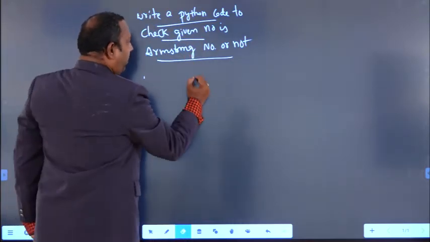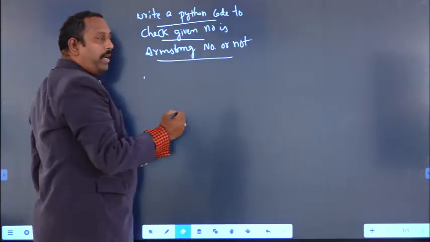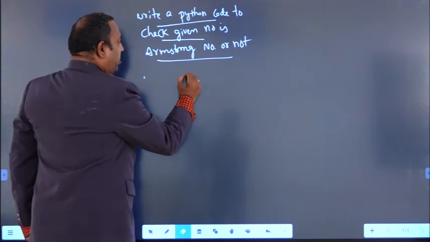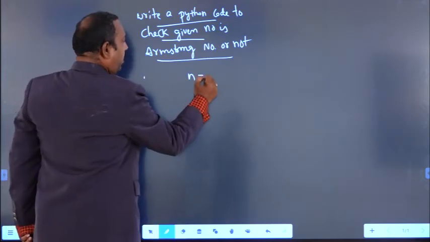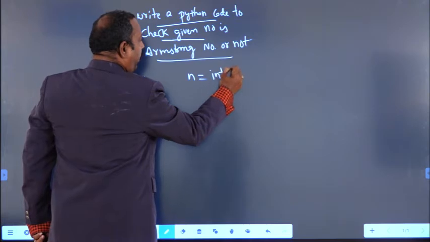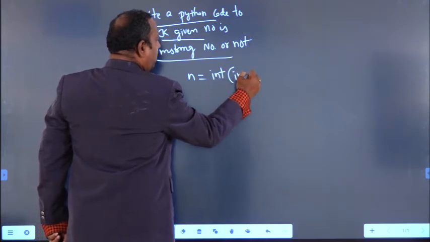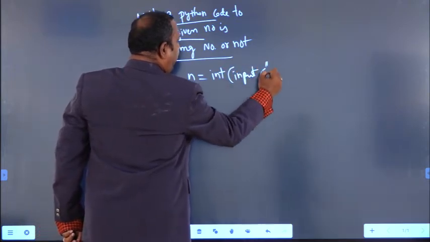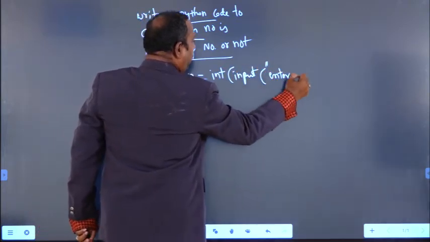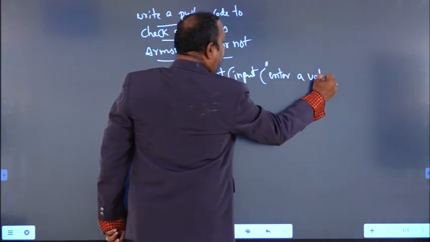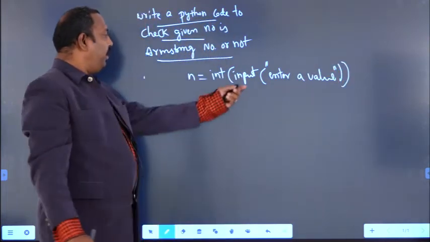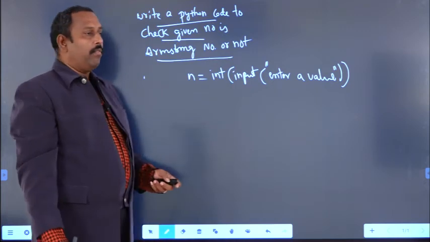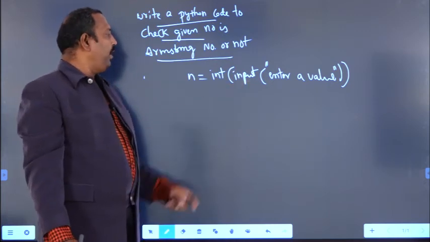Suppose we have to take n value. So to read n value we have to use the input function. So n equal to int of input, enter a value, because whatever value the input function reads will be in the form of a string, we have to convert it into integer.